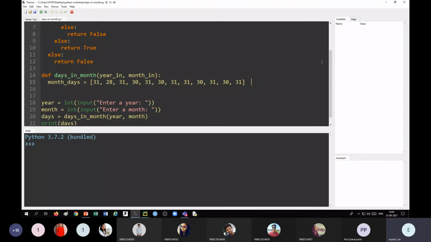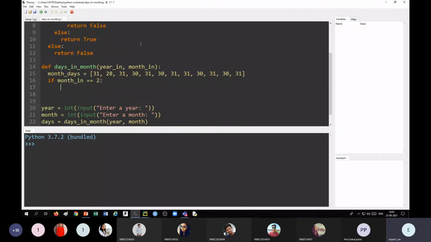Okay, so here we check that if month_in is equal to 2, then what we'll do? We'll call the leap year function. Okay, what is that? It is is_leap_year, in brackets, year.